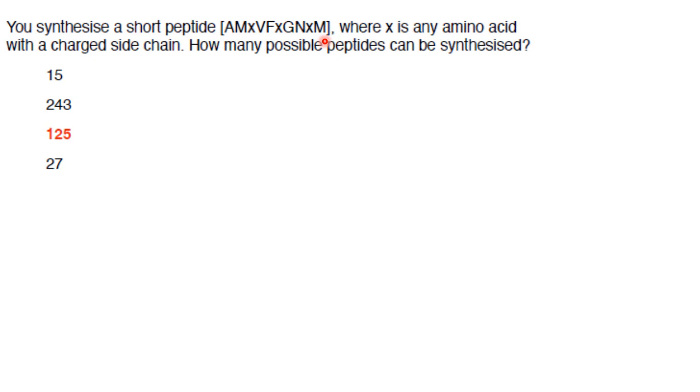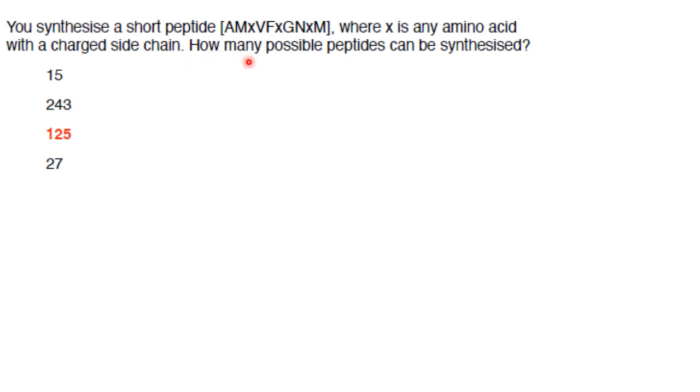They won't change. Only X will be changing because they have mentioned that X is any amino acid with a charged side chain. So you have 5 amino acids with charged side chains: lysine, arginine, histidine, glutamic acid and aspartic acid. So these are the charged side chain amino acids. There are 5 in number.